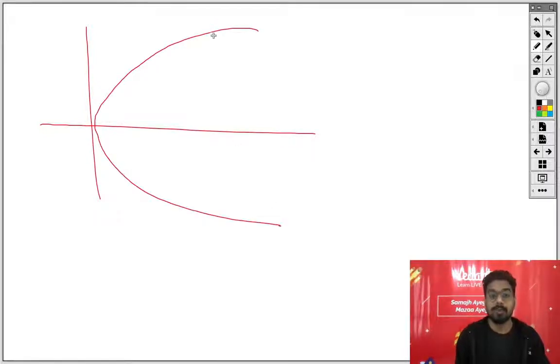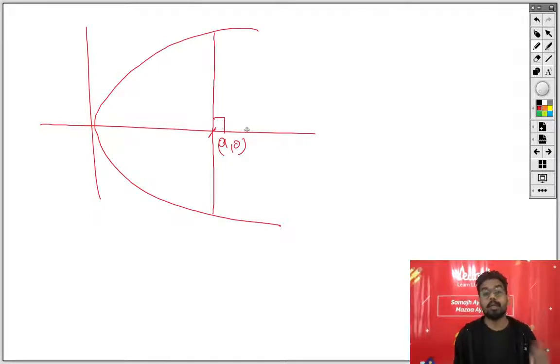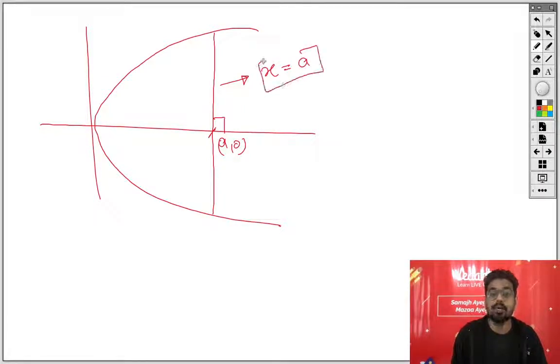So this is a line which passes through (a, 0) and is perpendicular to, now listen carefully guys, the x axis. At the very beginning, while I was mentioning the equation of the directrix, I told you something. If a line is parallel to the y axis, it will be of the form x equal to something. And since this line passes through (a, 0), the equation of this line is x equal to a.